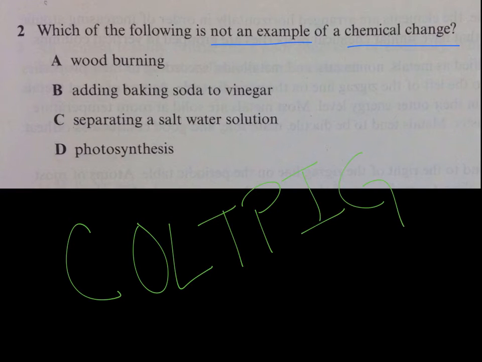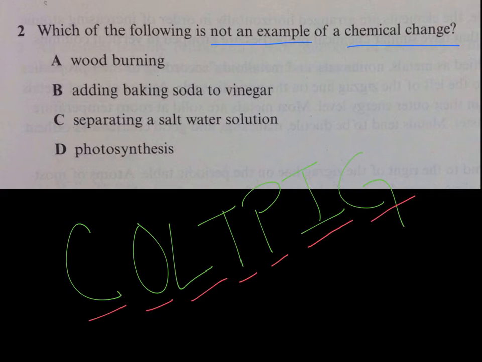Once again, cold pig is a change in color, production of odor, production of light, change in temperature, whether it increases or decreases, a formation of a precipitate, which is something solid. The process is irreversible or cannot change back to what it was before. And finally, a production of gas, which would be considered bubbles, fizzing, or foaming.